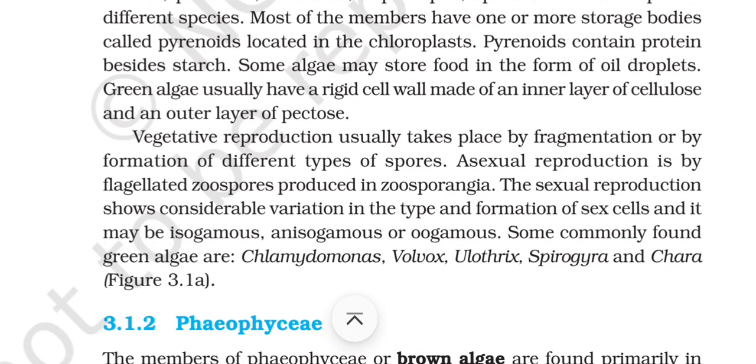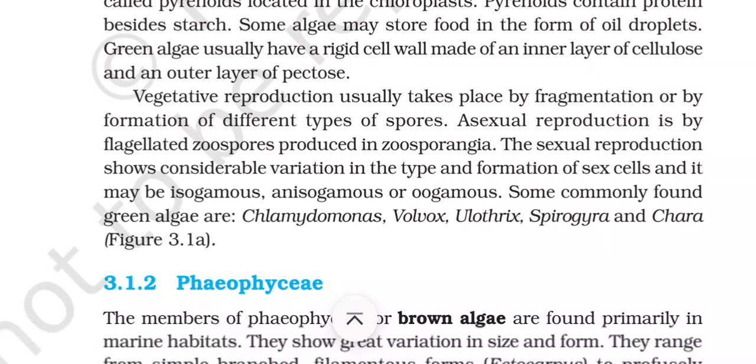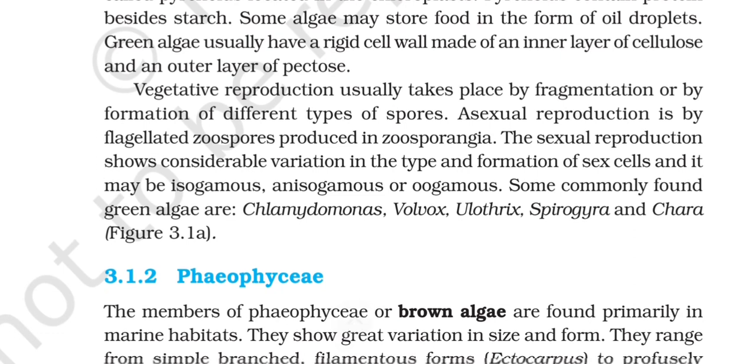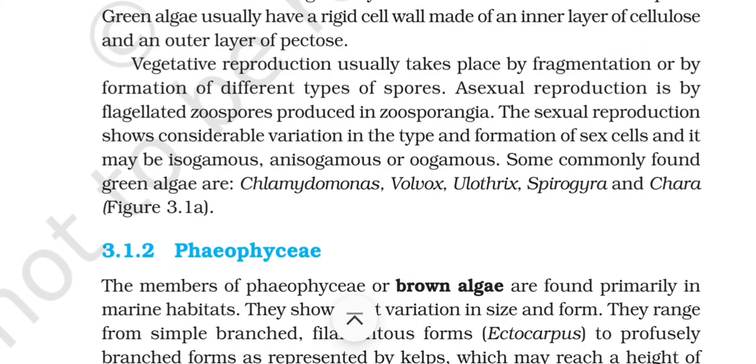Most of the members have one or more storage bodies called pyrenoids located in the chloroplast. Pyrenoids contain protein besides starch. Some algae may store food in the form of oil droplets. Green algae usually have a rigid cell wall made of an inner layer of cellulose and an outer layer of pectose. Vegetative reproduction usually takes place by fragmentation or by formation of different types of spores. Asexual reproduction is by flagellated zoospores produced in zoosporangia.